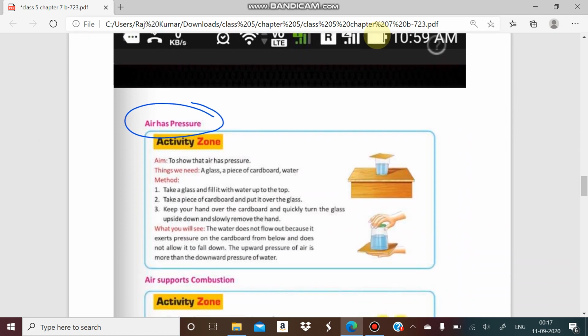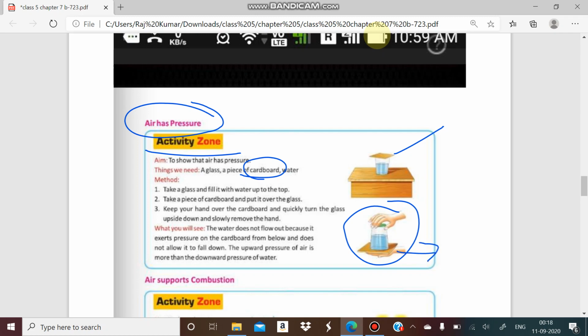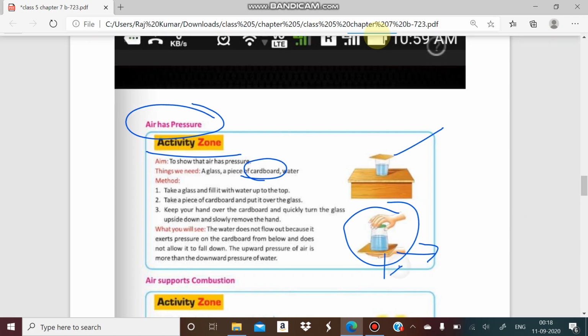If you see this activity, we take a half glass of water and a piece of cardboard. We cover the glass with the cardboard, then turn the glass upside down, and when we remove our hand very slowly, we find the cardboard does not fall down. There is a reason: air has some pressure, and it holds up the water.